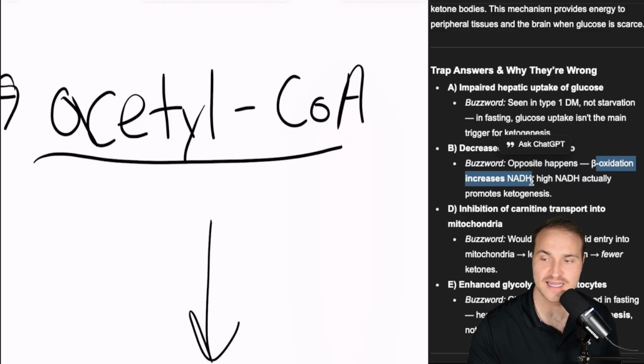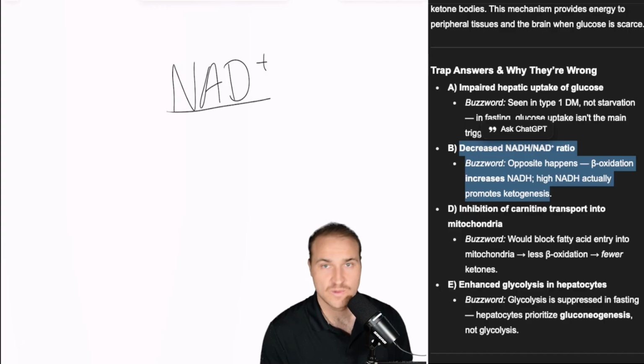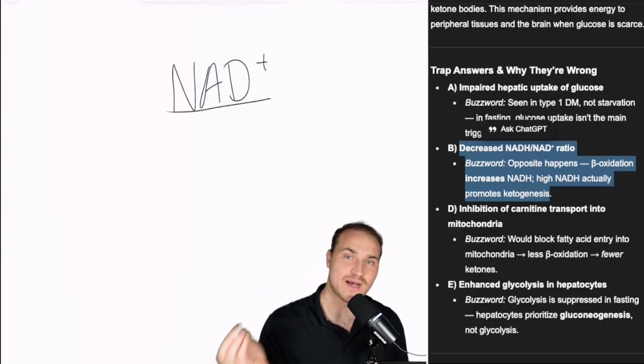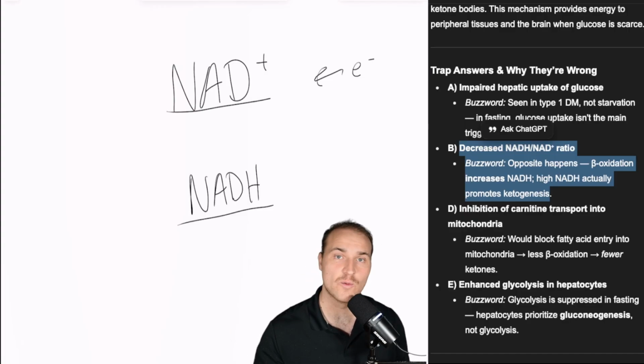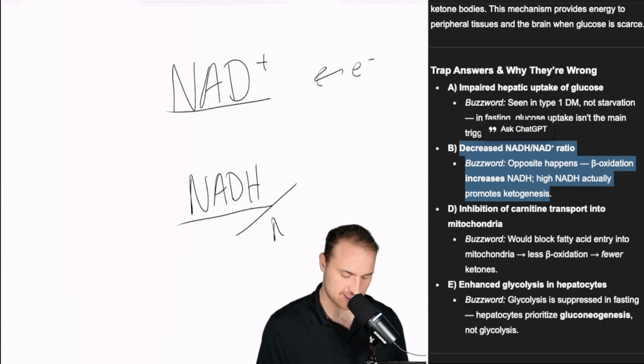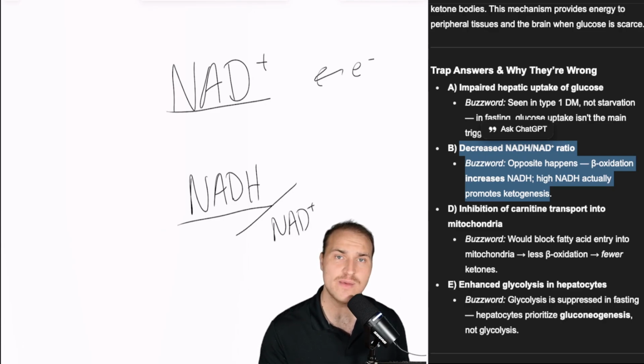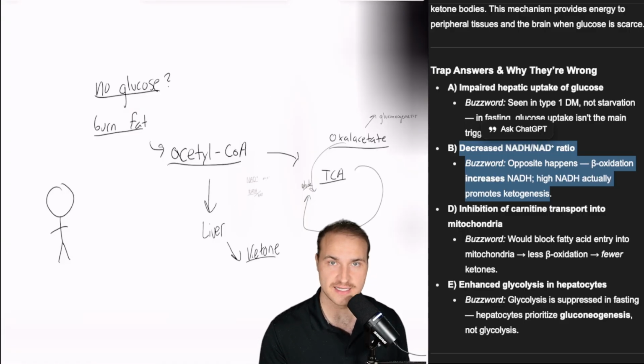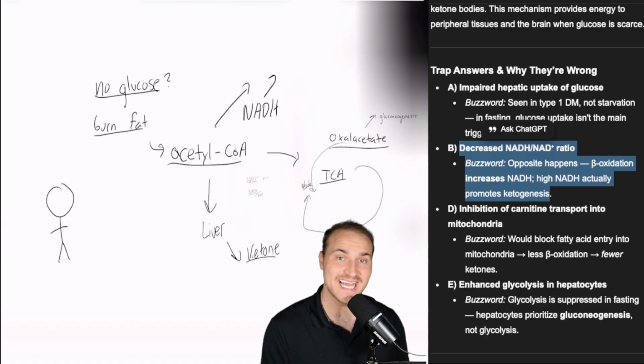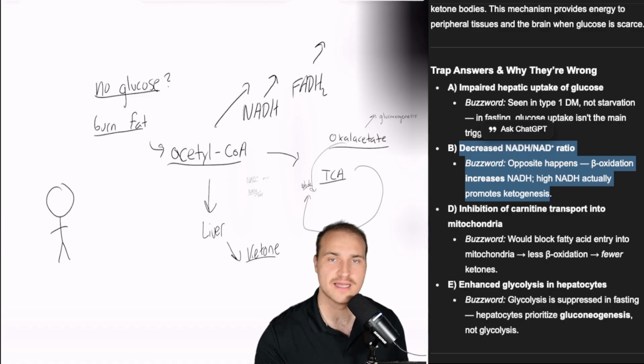Beta oxidation increases NADH. I want you to think of NAD plus like a sponge that just picks up electrons. I want you to think of NADH like the used version. It's full of electrons. And so this ratio, that is to say NADH to NAD plus, tells us how much electron carrying fuel is available for energy reactions in the cell. And during fat breakdown, also known as beta oxidation, it creates acetyl-CoA, NADH, and FADH2. And so this electron carrying fuel availability ratio is going to be elevated. You're making more of NADH.